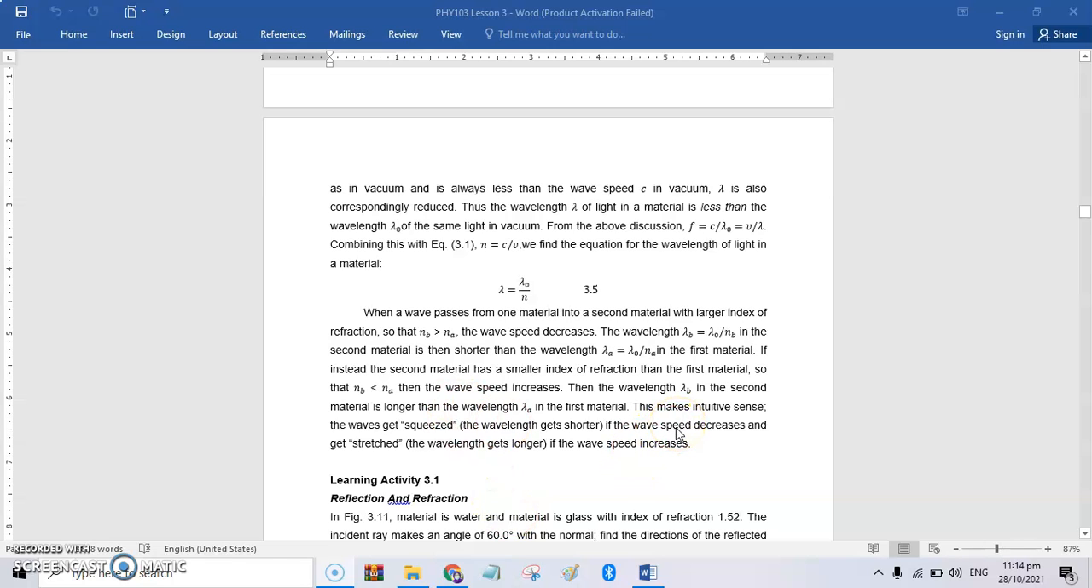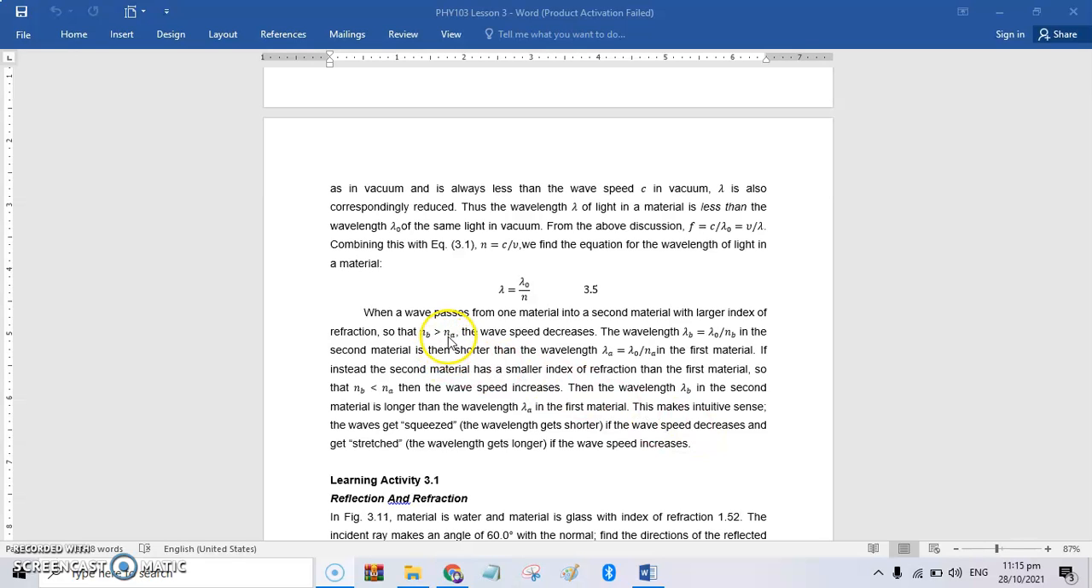Okay, in short, in layman's terms, the wavelength gets shorter if the wave speed decreases, and the wavelength gets longer if the wave speed increases. So, for example, as I said earlier, from this reference where material B is greater than material A, material B is greater, so the wavelength is shorter. This means the wave speed is decreasing.